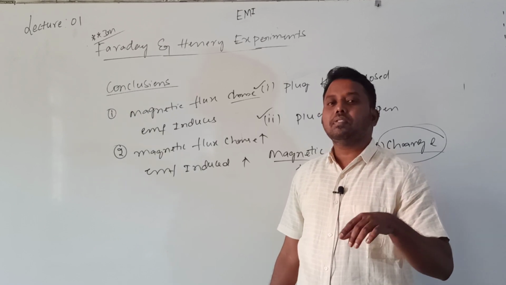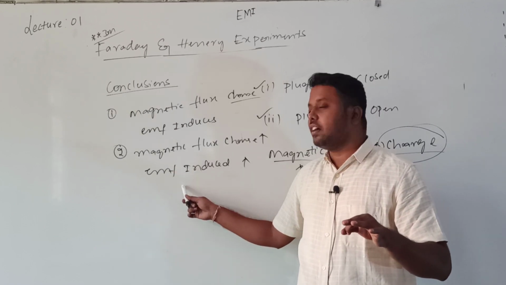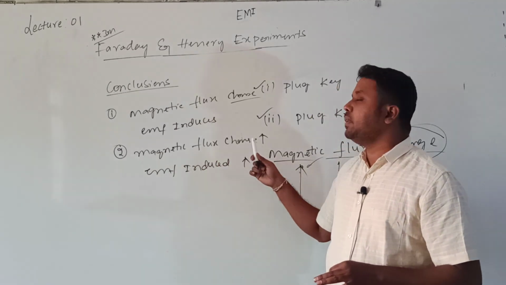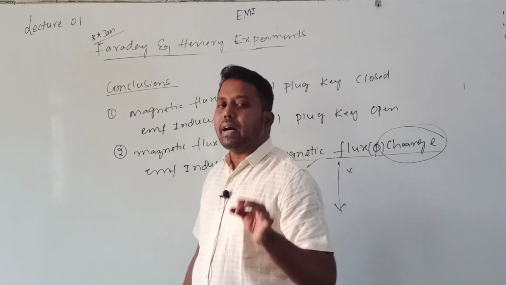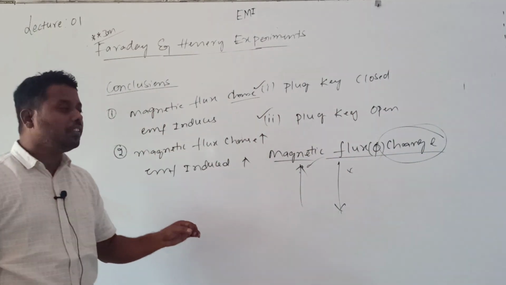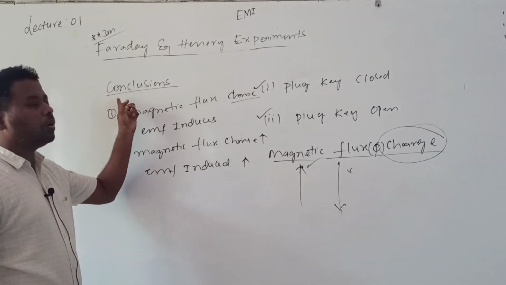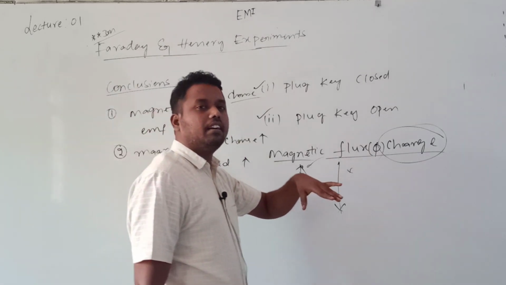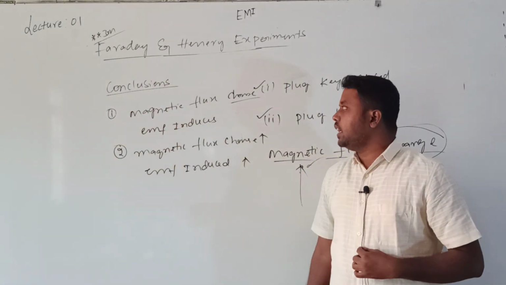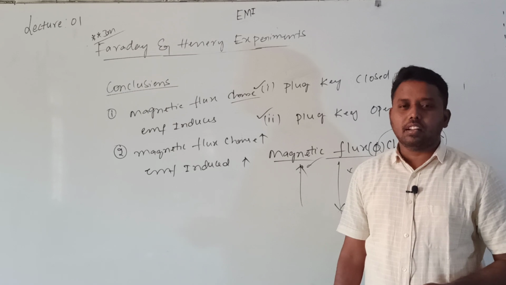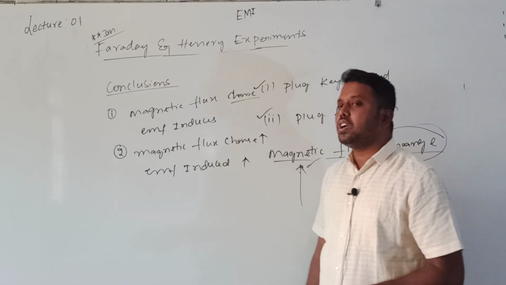So deflection, or current, depends upon the change in magnetic flux. The change in magnetic flux is the key role for producing current, or for generating electromagnetic induction.